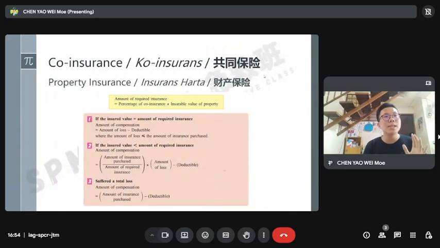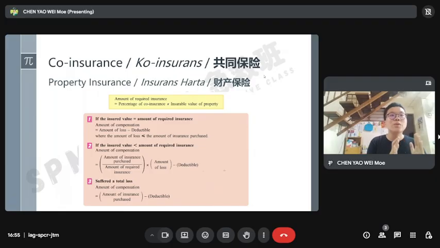For property insurance, first you buy a house and the house insurance agent will tell you, okay, I think the sum insured for this house is A ringgit. So the amount equation, you take the percentage times the A ringgit. The A ringgit times the percentage, that amount is the amount of required insurance.